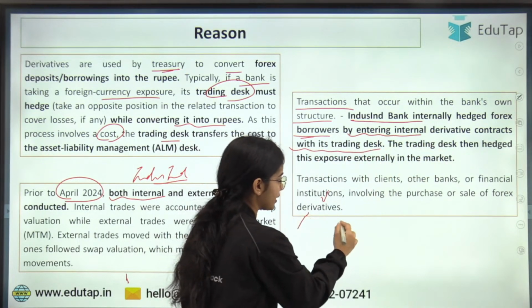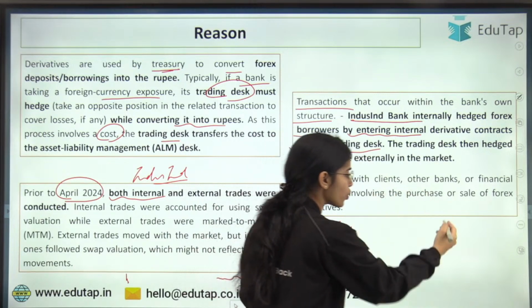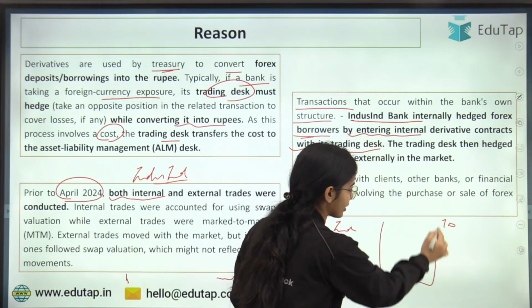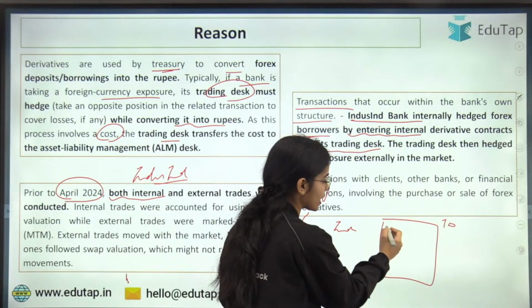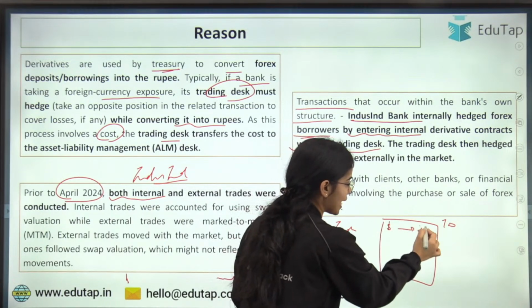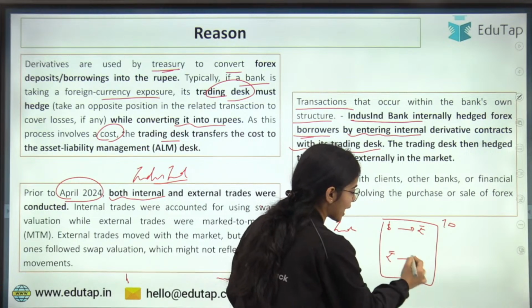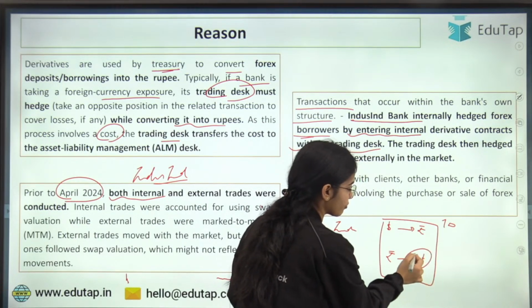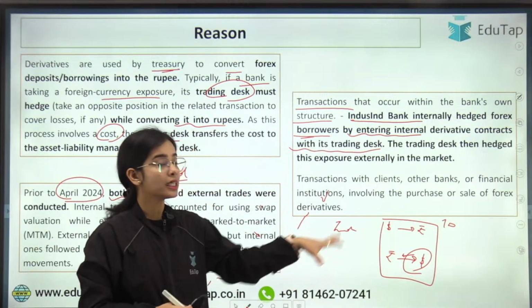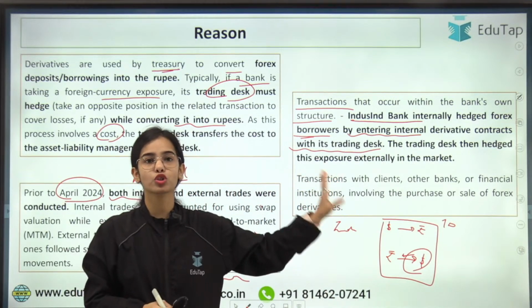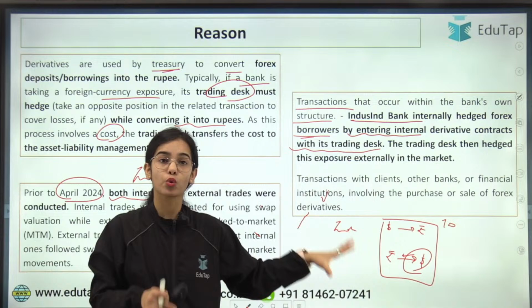That means the bank, with its own trading desk, entered into contracts saying that right now I am converting my dollars into rupees, and after 1 year or 6 months, I will give you the rupees and you give me the dollars. So internally the hedging was going on inside the bank's own structure.